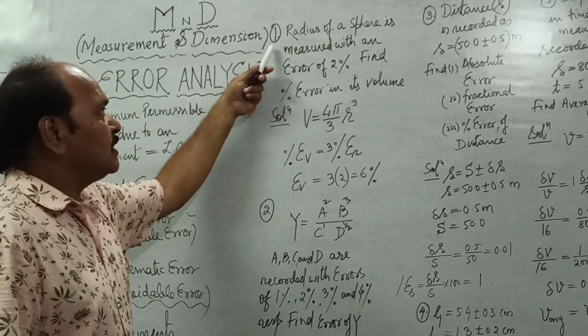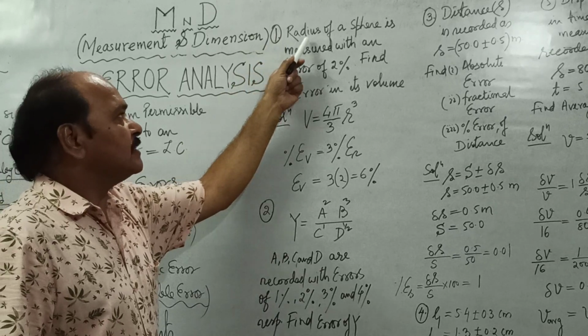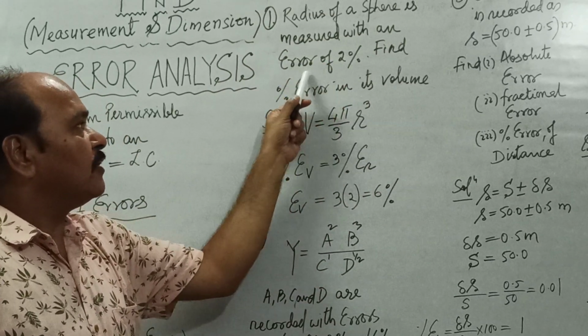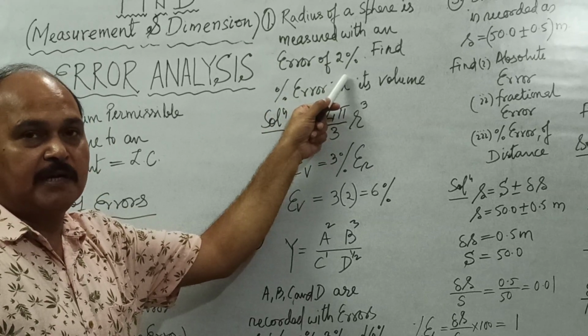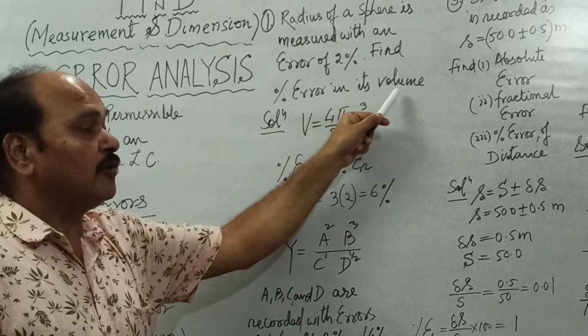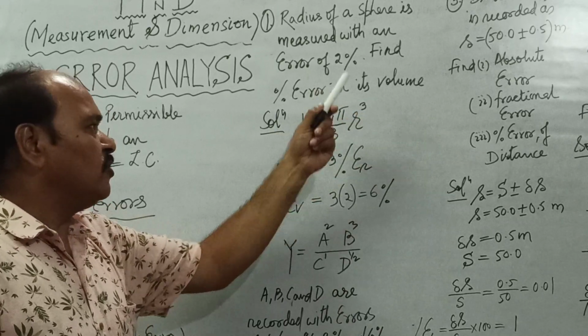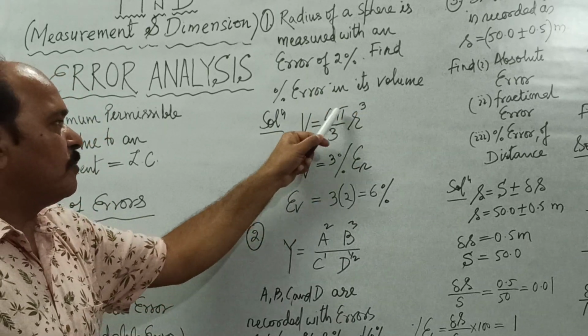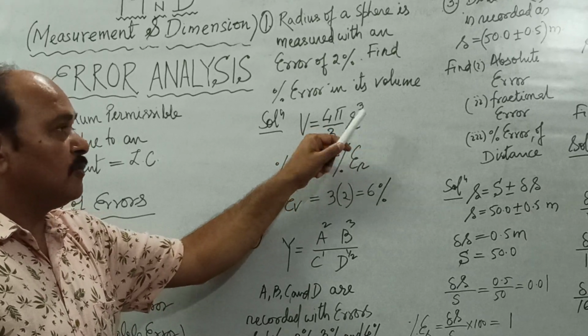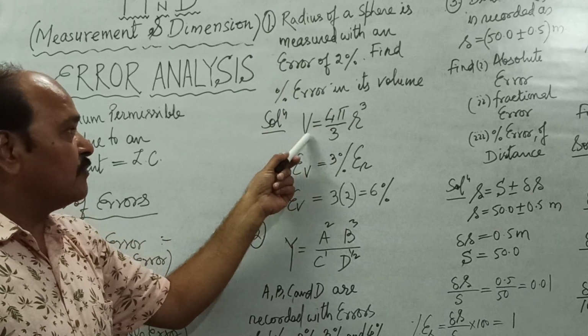Well, the very first numerical is like this. Radius of a sphere is measured with an error of 2%. Find percentage error in its volume. What is volume of a sphere? Volume of a sphere is 4 pi by 3 r cube. Error in radius is 2%. So what is error in volume?